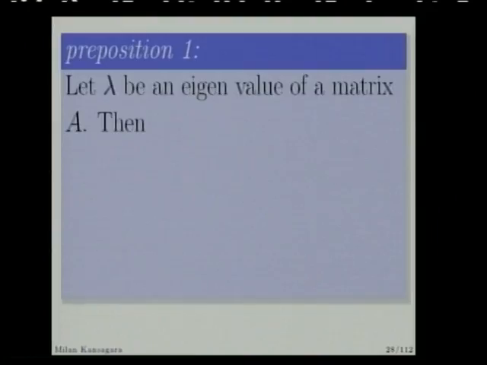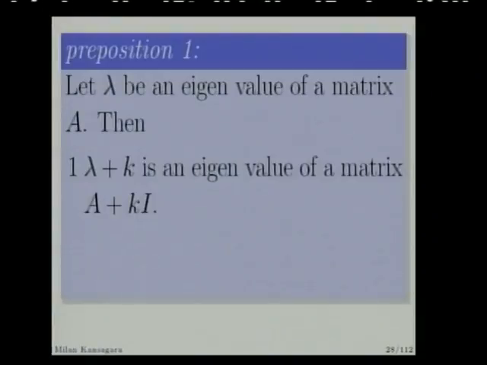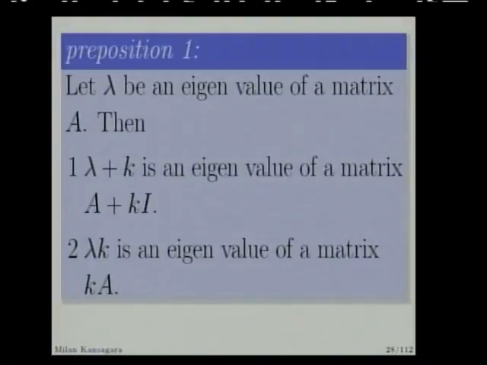Now a proposition: if lambda is an eigenvalue of a matrix A, then lambda plus k is an eigenvalue of matrix A plus kI. So by this proposition, if we know the eigenvalue of A, then we can find the eigenvalue of A plus kI. See, A plus kI is also a matrix, and here I is the identity matrix of the same order, and k lambda is an eigenvalue of kA, right? The second part is very trivial from the property, but let us see its proof.